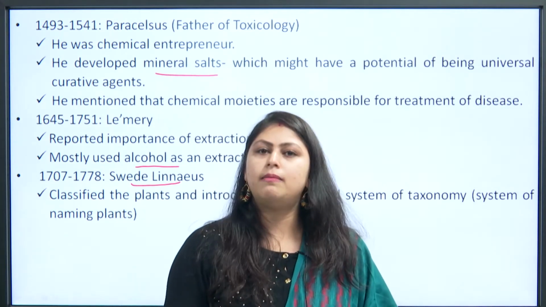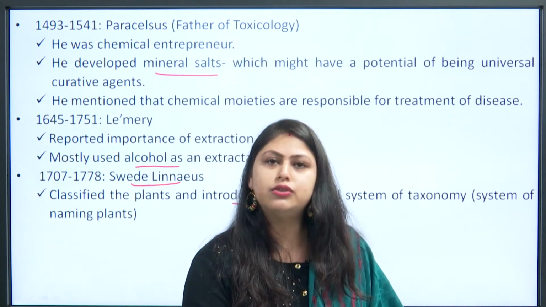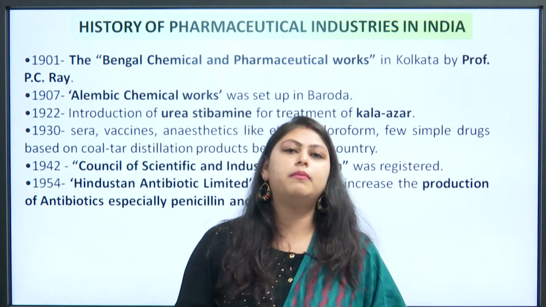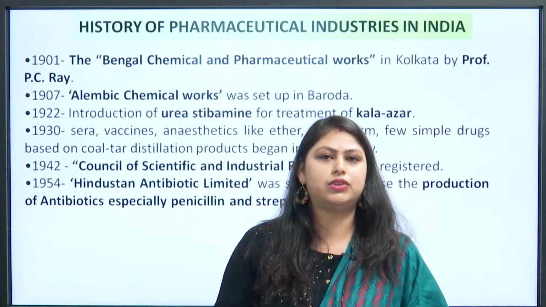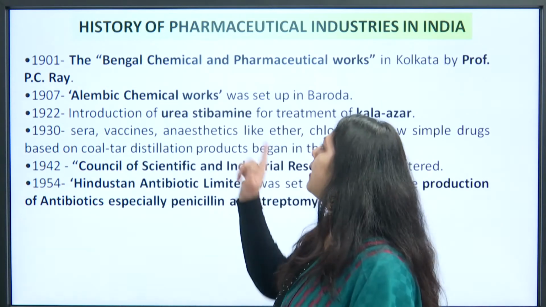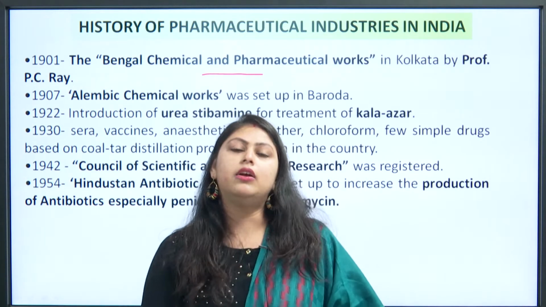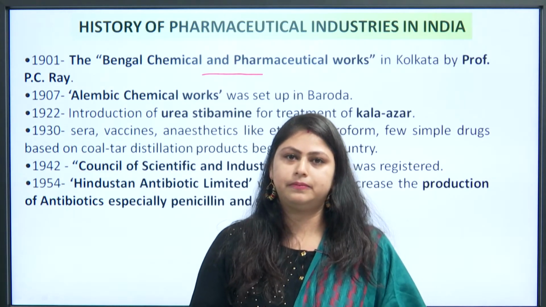So this is all about the history of pharmacy in India. The next topic is the history of pharmaceutical industries in India. Starting from 1901, the Bengal Chemical and Pharmaceutical Works was established in Kolkata by Professor P.C. Roy.